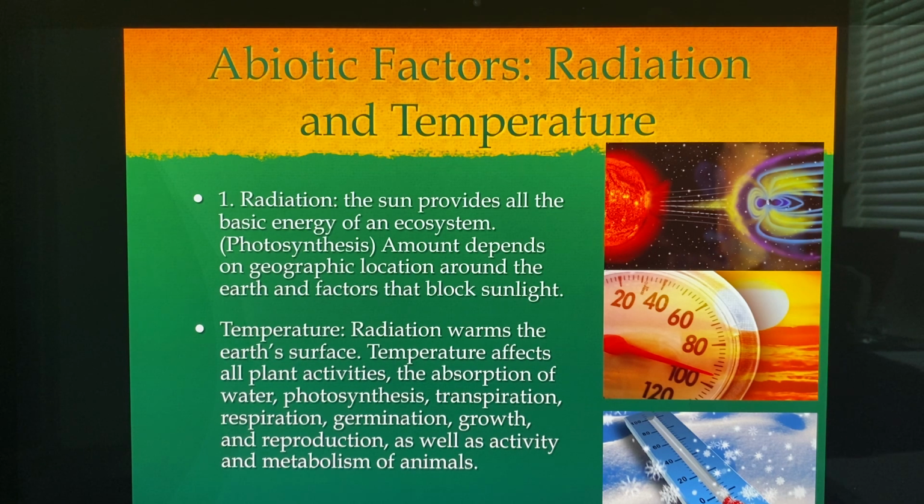And we really live in a narrow temperature range, don't we, on Earth? So we have to have the right temperature, especially as human beings. So temperature is very important. With colder temperatures, you have to have life that can live in these cold climates. And then, of course, the hot temperature. Some animals and plants won't live in that hot temperature.